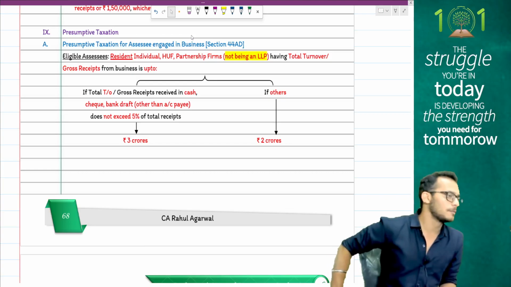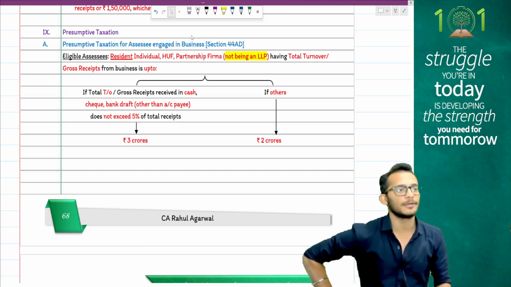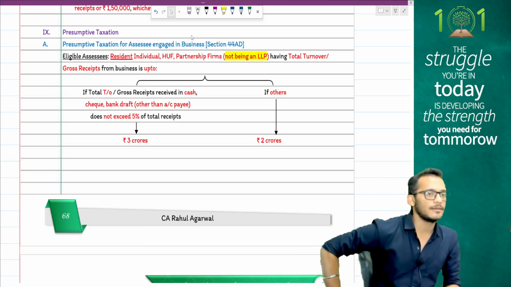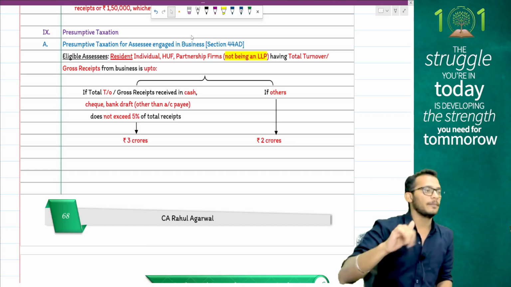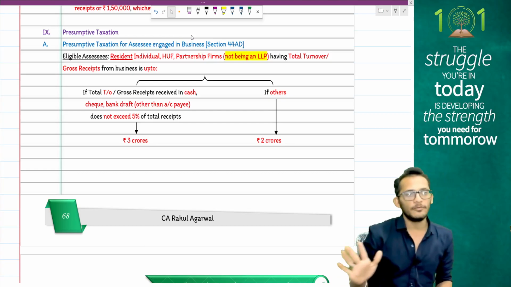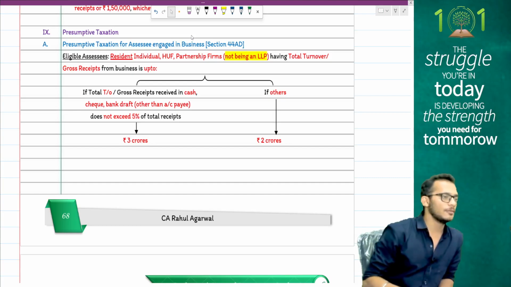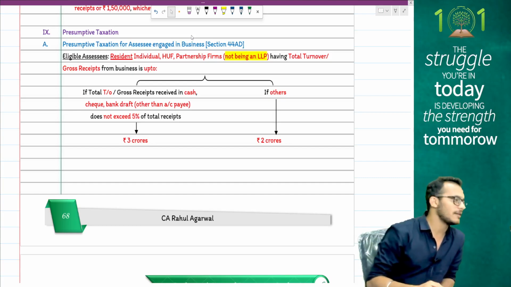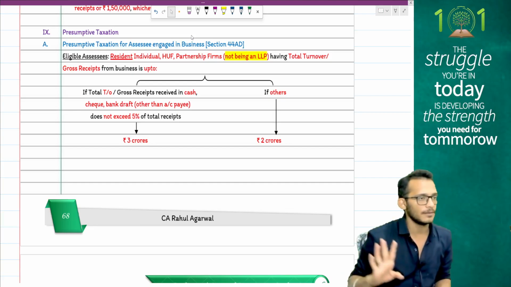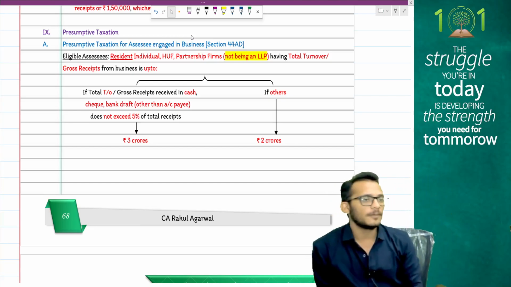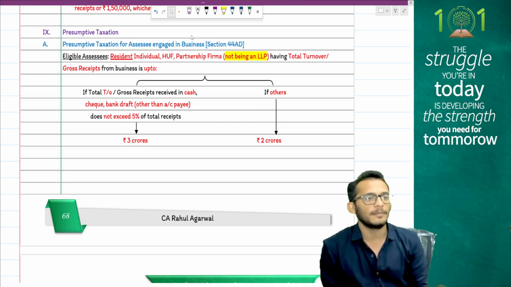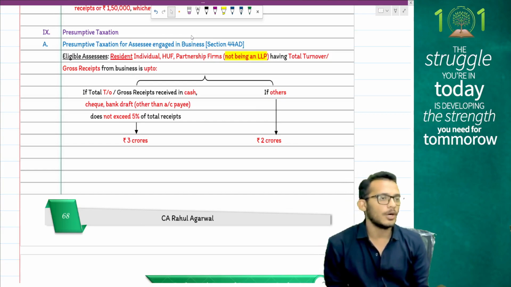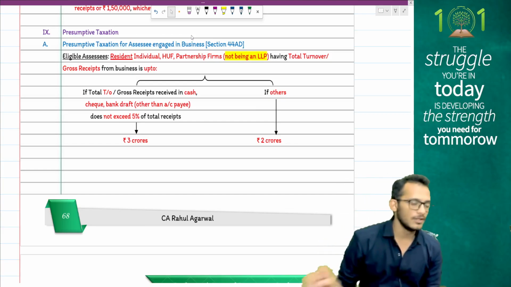The moment you choose presumptive taxation, it is assumed that all your PGBP adjustments are taken care of. No adjustments in PGBP will be done. Your unabsorbed depreciation of the past years will lapse. Your current year depreciation is assumed to be taken care of. No further changes to be made. No disallowance will be made under 40A, 43B, 40A and any other sections for that matter. Yes, that is what the rule is. If you are opting for presumptive taxation, due date of return filing is 31st July. Due date for advance tax payment is last quarter alone when it comes to business.